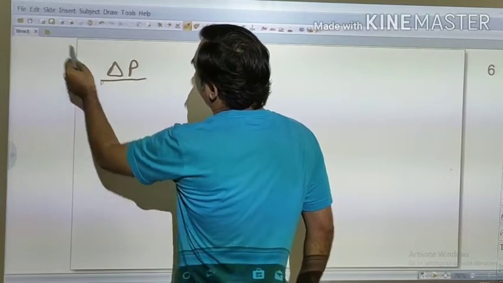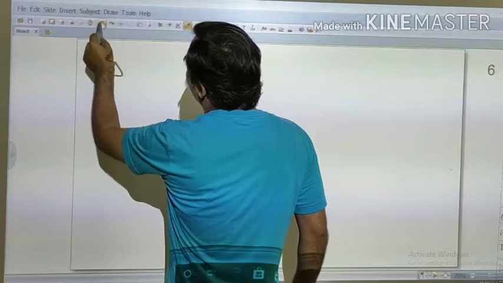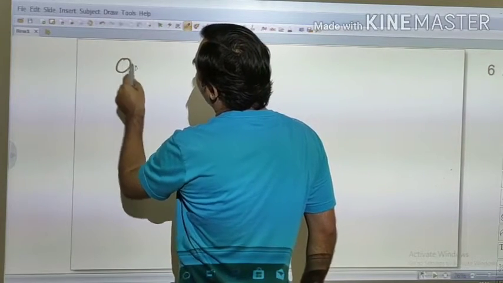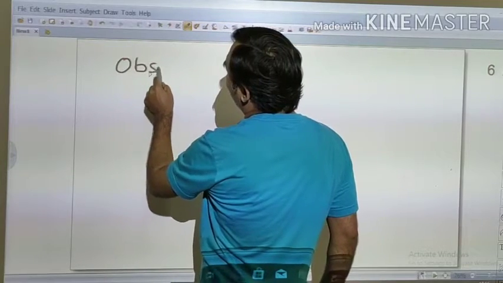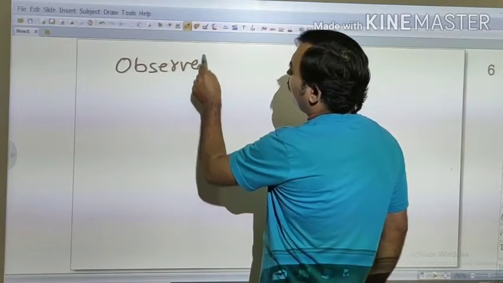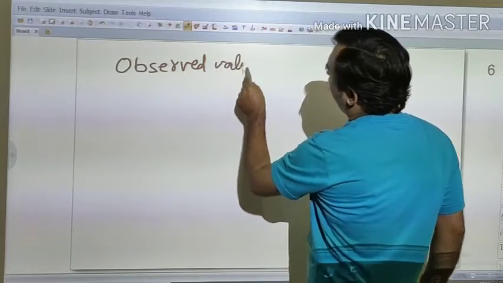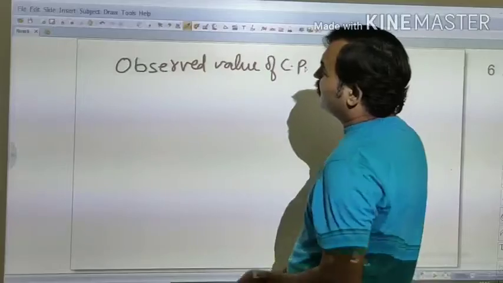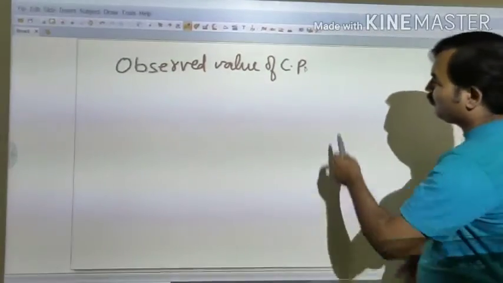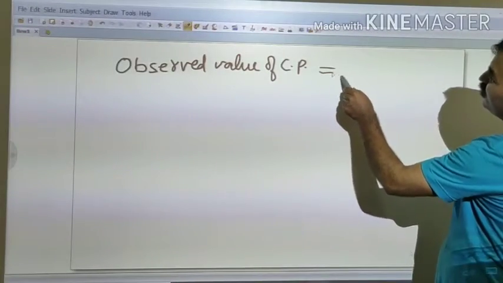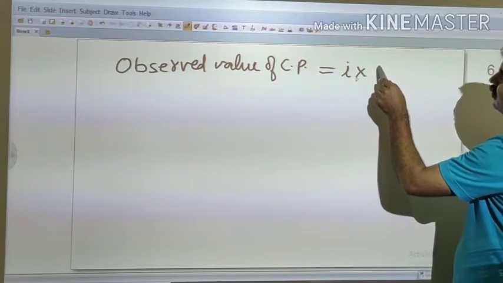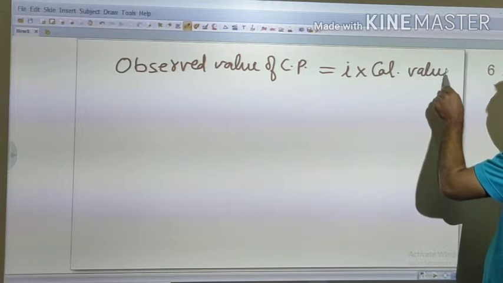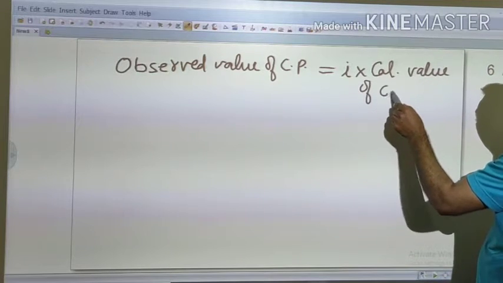upon simply in this manner, that the observed value of colligative property, that is, we can say the experimental value of colligative property, will be equal to i into the calculated value of colligative property.